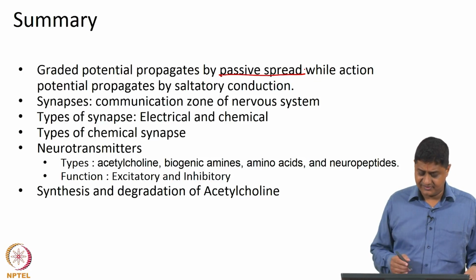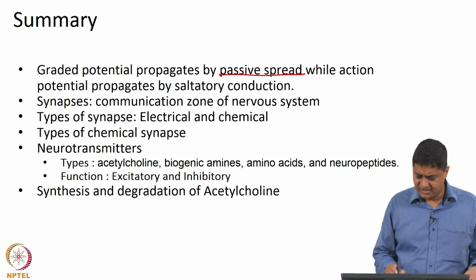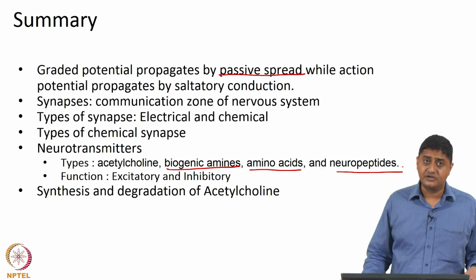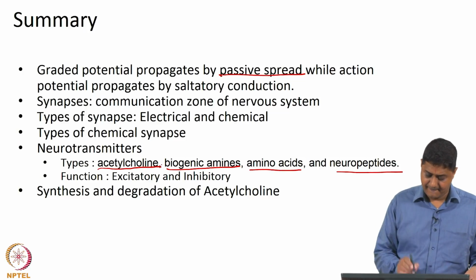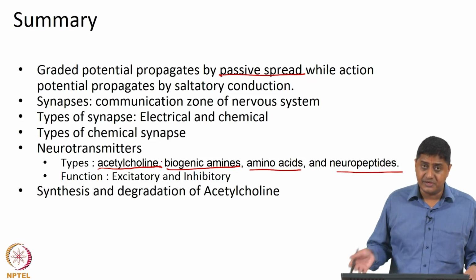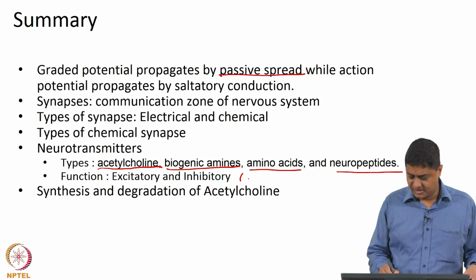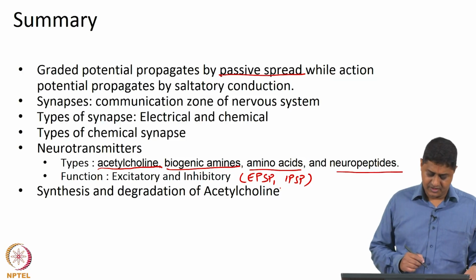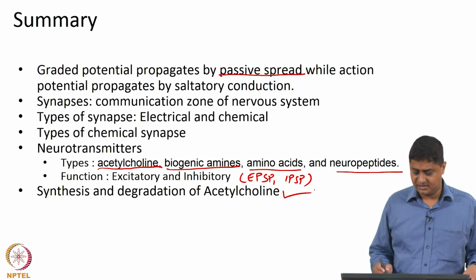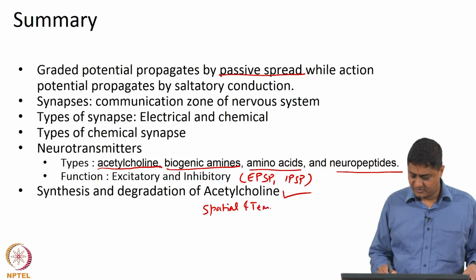The most common type is the chemical synapse, and there are different neurotransmitters, basically biogenic amines like dopamine, amino acids like GABA, neuropeptides like substance P, and other neurotransmitters such as acetylcholine. And we saw that this could cause either an excitation or an inhibition in the postsynaptic cell, thereby causing an excitatory postsynaptic potential or inhibitory postsynaptic potential, right. And we also discussed how acetylcholine is synthesized and how it is degraded. Then we also saw spatial and temporal summation.